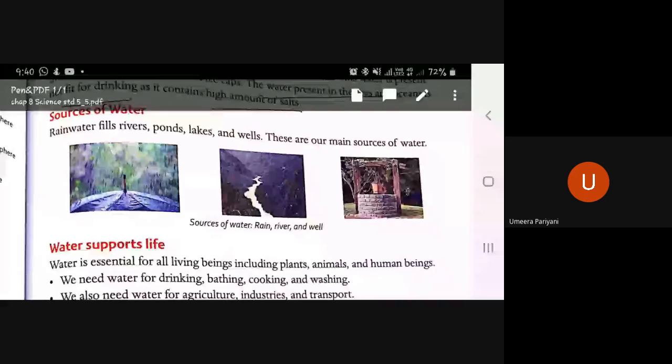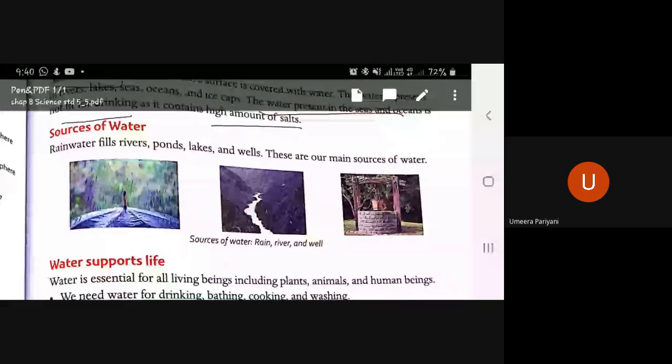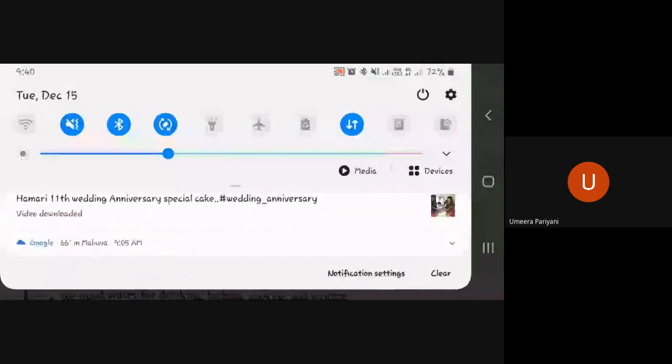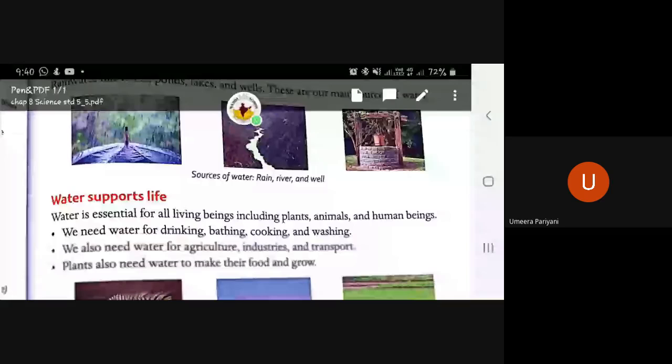Water supports life. Sources of water. Rainwater fills rivers, ponds, lakes, and wells. These are our many sources of water. Main sources of water. Now, read.